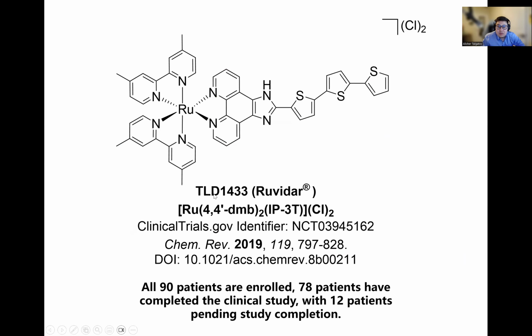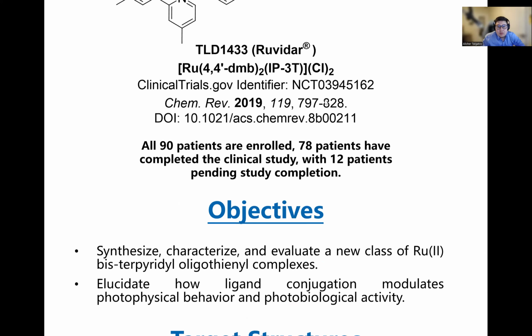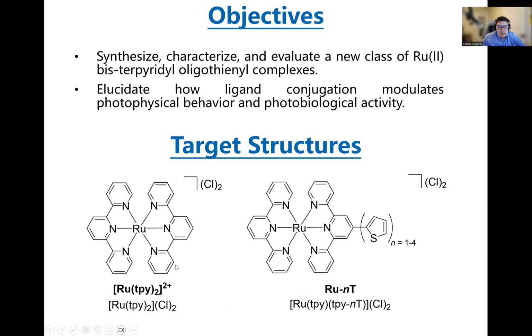To understand the properties of TLD-1433, we established structure-activity relationships where we could modify the ligand environment and understand the photophysical, photochemical, photobiological, and other properties. So the purpose of this work was to synthesize, characterize, and evaluate ruthenium bis-terpyridyl complexes, starting with the reference compound RuTerp2, and adding some conjugation via appending an oligothiophene chain, starting with 1 and ending up with 4, and elucidate how this conjugation would modulate photophysical behavior and photobiological activity.